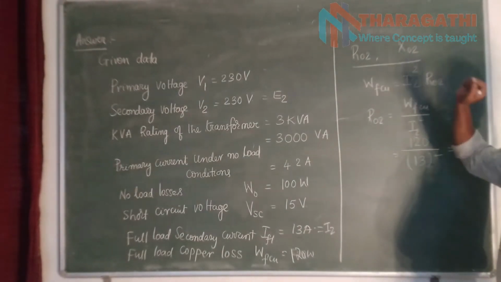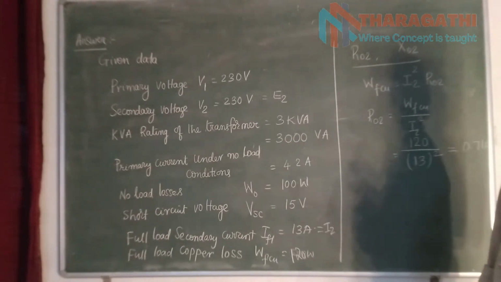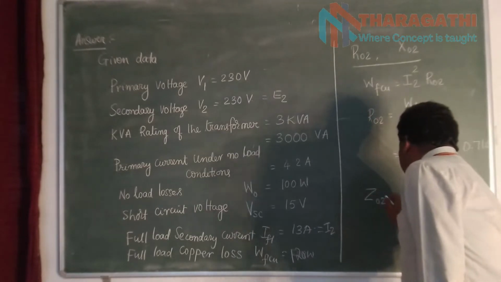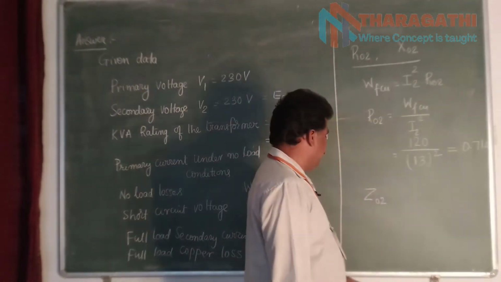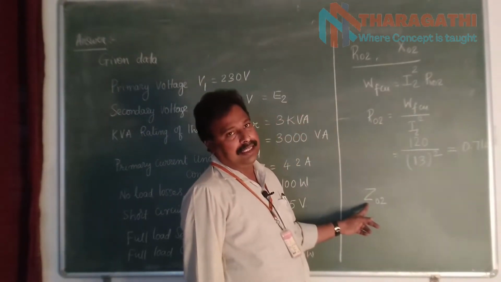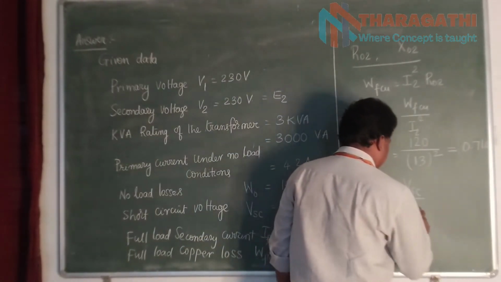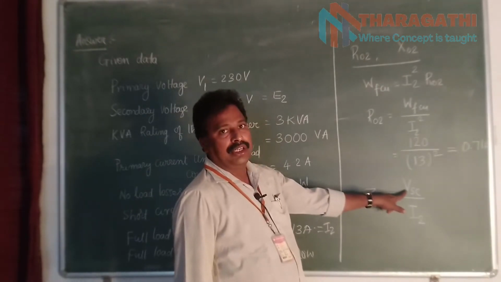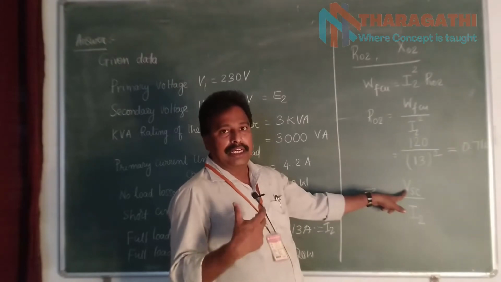We need to find out X0. We cannot find out X02 directly. Instead of this X02, we can find out Z02, whereas Z02 is the impedance of the transformer referred to the secondary side. So this value is equal to VSC by I2. VSC is nothing but the short circuit voltage that we applied to the primary winding while conducting the SC test.